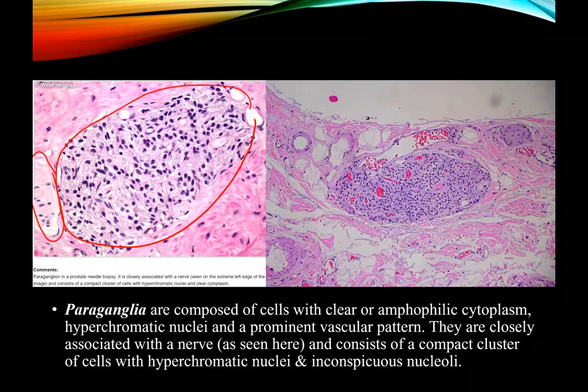Similar characteristics we can see in the picture on the right, that is a paraganglion of the gallbladder wall. They are composed of cells with clear or amphophilic cytoplasm. They'll have hyperchromatic nuclei and prominent vascular pattern, as we can see in both the pictures here, and they are closely associated with the nerve. And the clusters will have hyperchromatic nuclei with inconspicuous nucleoli.